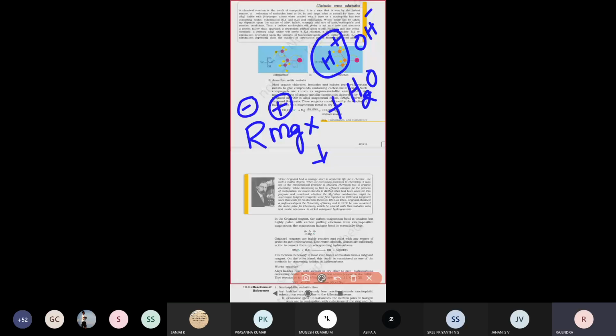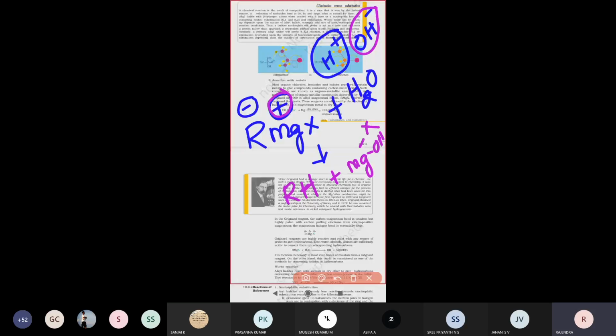So therefore, the alkyl hydride will be forming. That means RH will be forming, and the MgX plus and minus will be combining. Therefore, magnesium halide and OH will be forming there.